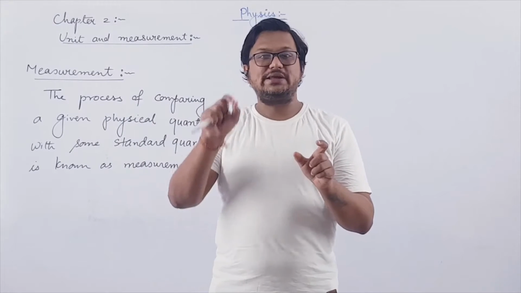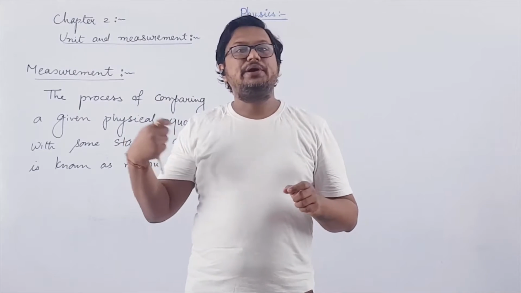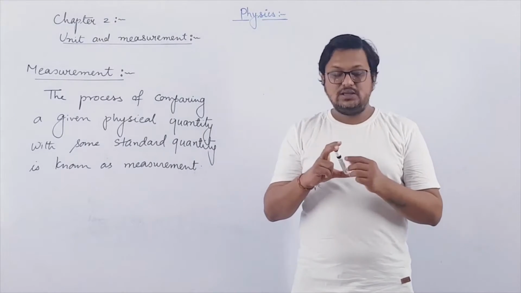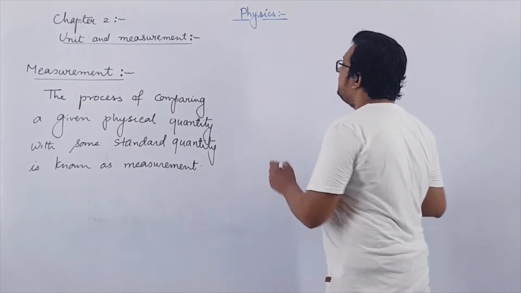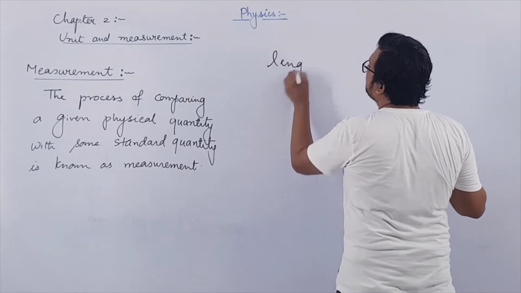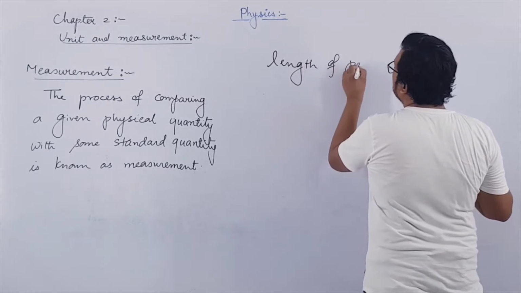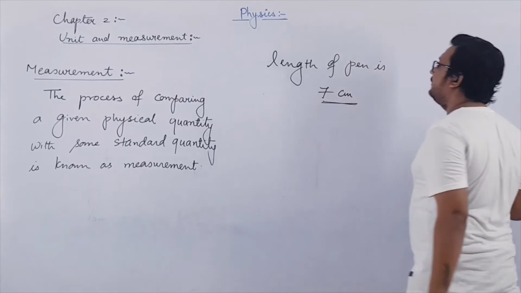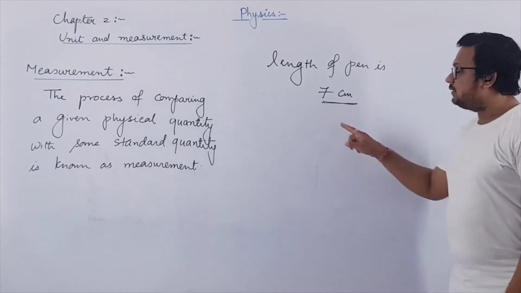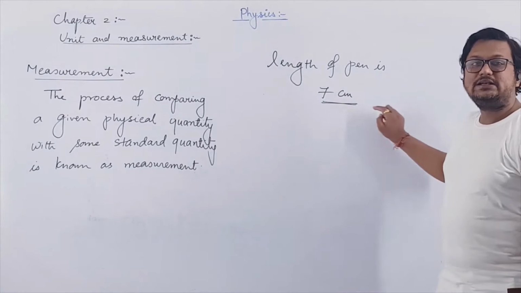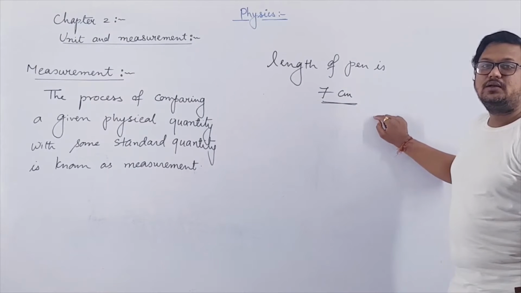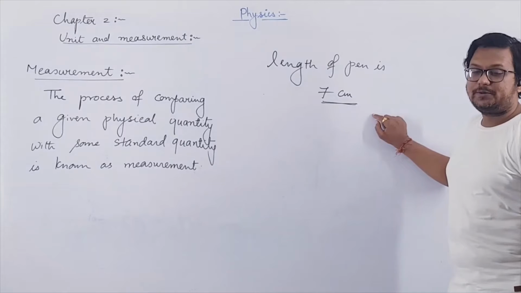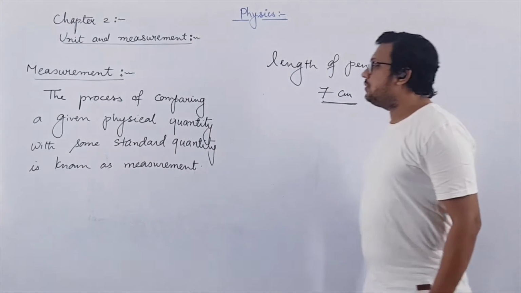A measured physical quantity is represented by a number and an appropriate unit. Suppose you measure the length of this pen and you find that the length is around 7 centimeters. Then what you will write? Length of pen is 7 centimeter. So here 7 is that number and centimeter is the internationally accepted unit of the length. Clear? So this is how we are going to measure.